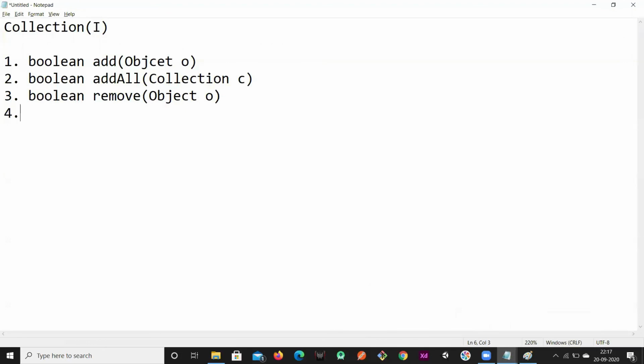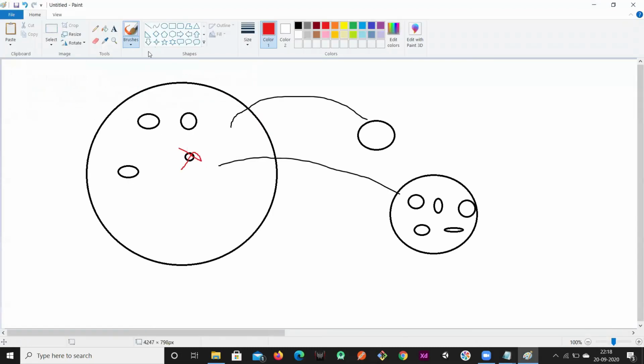If I wanted to remove some set of values, then I'll go for a method called removeAll. removeAll is a method, and you have to pass a collection.